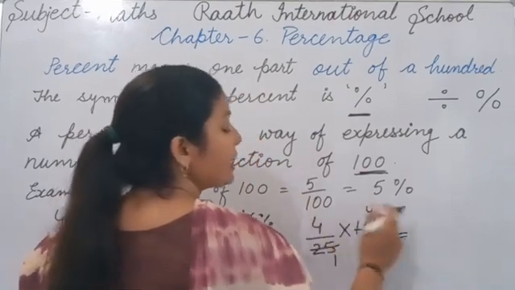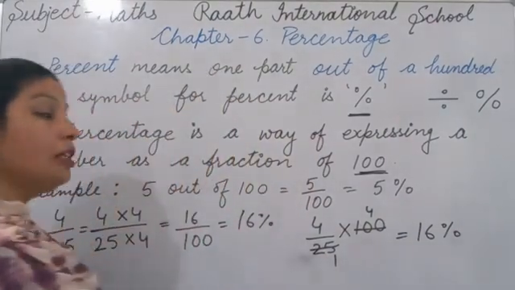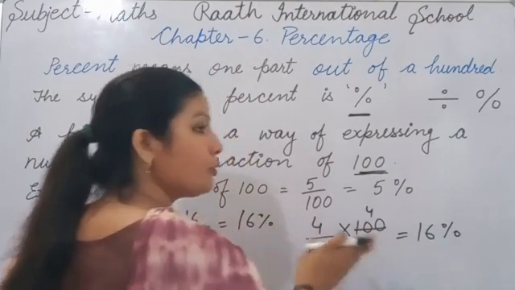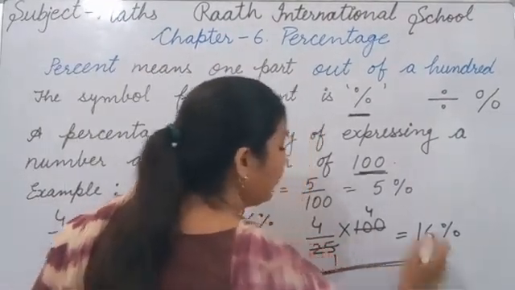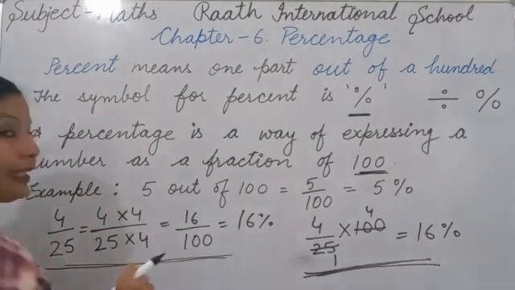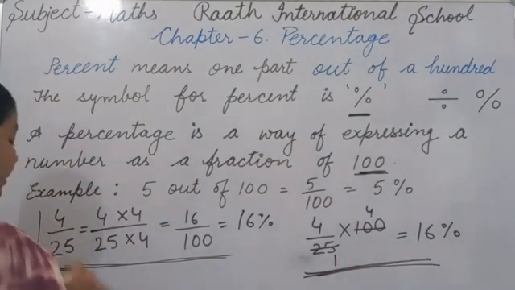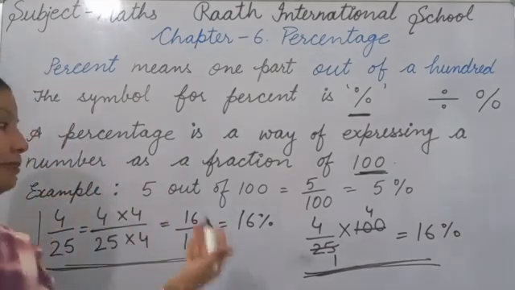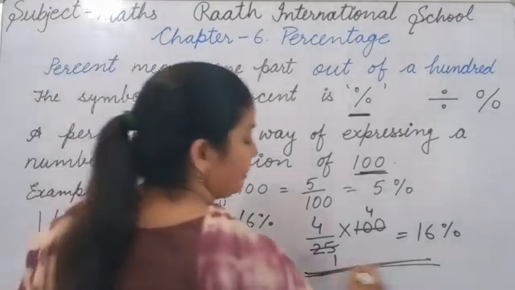Now 4 fours are 16. So there also you get 16%. Okay. So by both methods you should get the same answer. At your wish you can use either, but mostly we use this method. This method, if it is given that write the equivalent fraction and then convert into percentage, only then you apply this method. If the question already says you have to write the equivalent fraction and then make the percentage, then you should use only this. Otherwise you should apply this method.